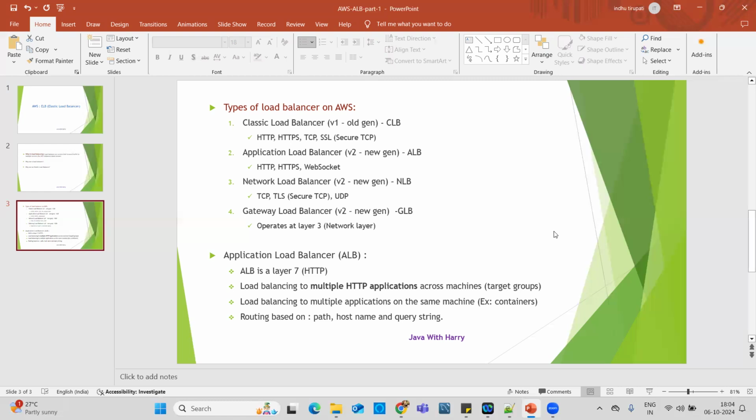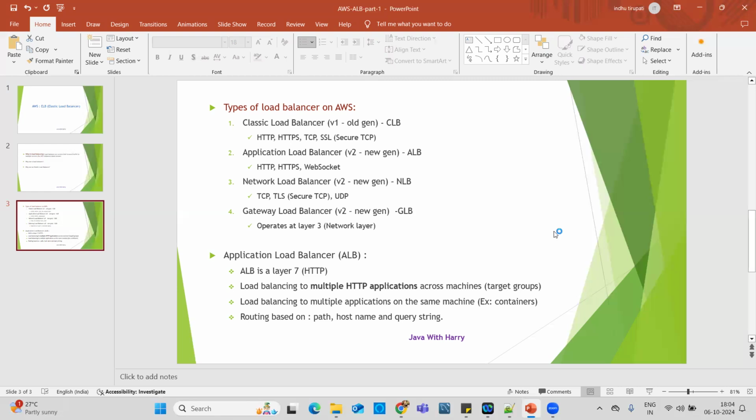Let's talk about the first one, the very important and frequently used application load balancer. It works at layer 7 and handles HTTP. It balances load across multiple HTTP applications on machines, which we can call target groups.